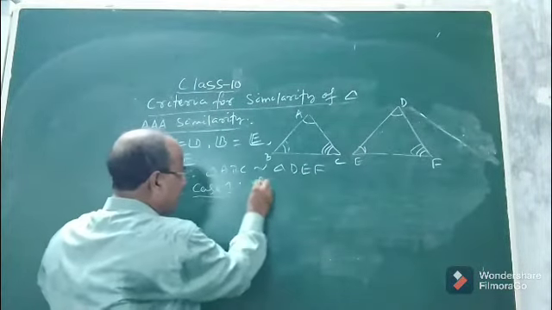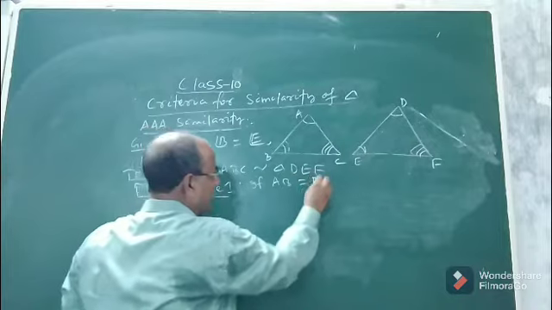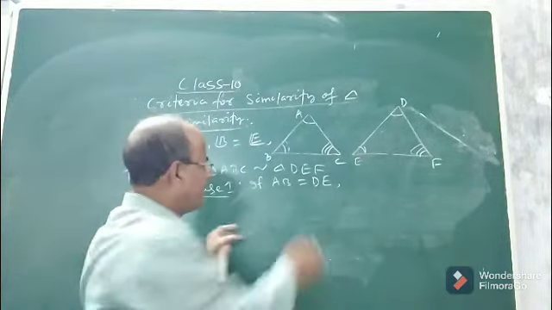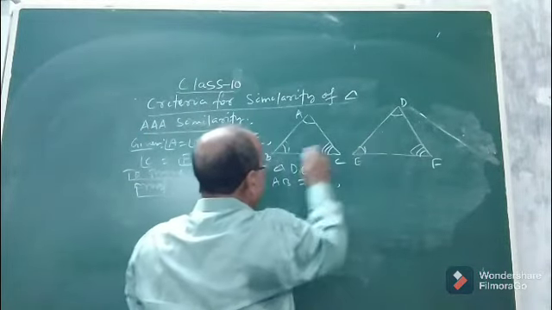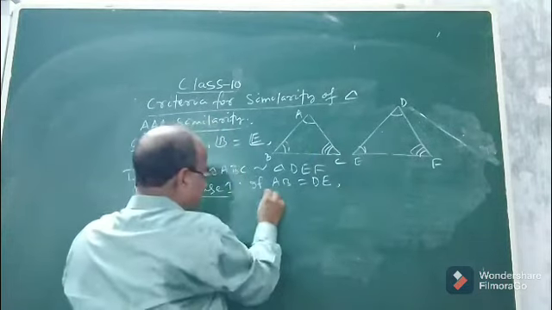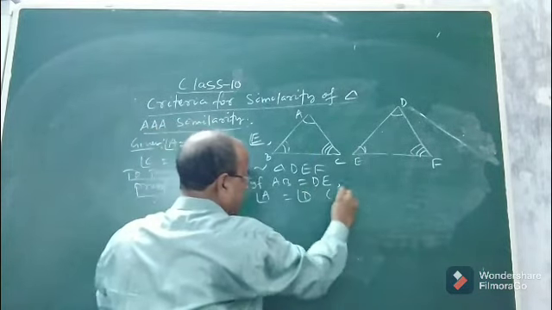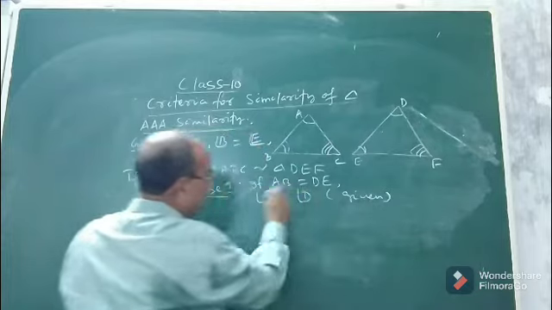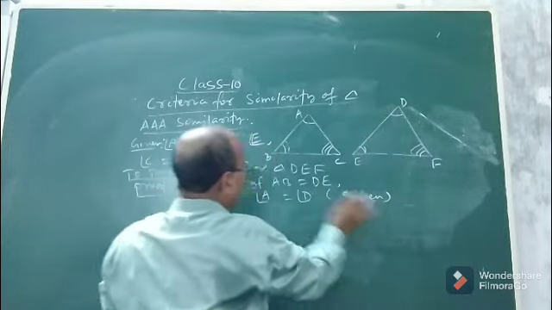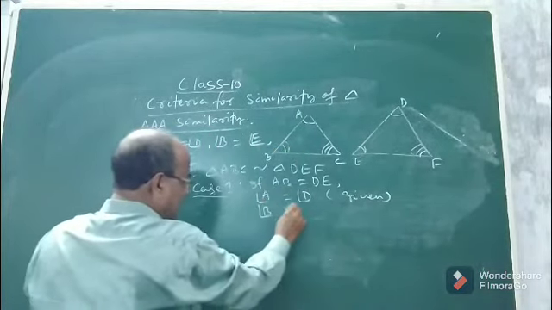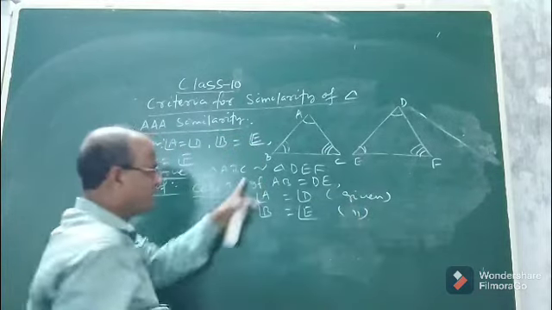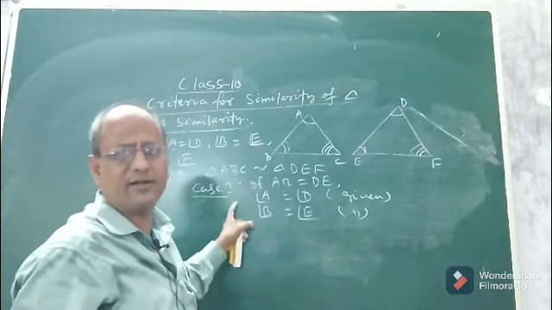See children, suppose AB equal to DE, what will happen? Now if AB equal to DE, very simple, look at angle A and angle D, they are equal, given. So we took AB equal to DE, and angle A is already given equal to angle D. What about angle B? Angle B is also given equal to angle E, it is given. Now these three matching parts, which condition do they satisfy?